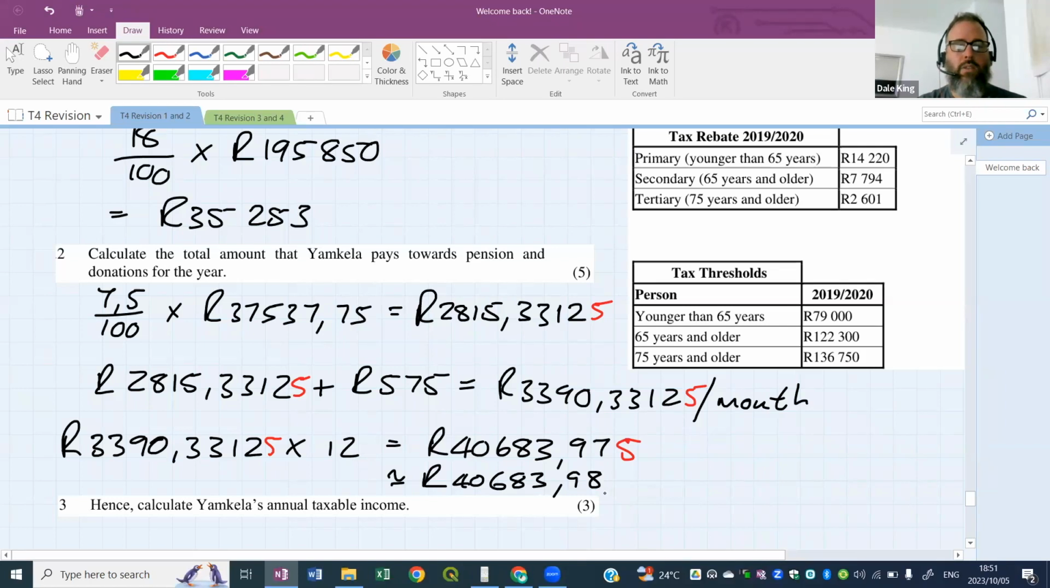All right, Thomas is saying, come on, show the 5th decimal. It could change it up. 0.98. Yeah, there we go. All right, so 40683.98. So this is how much this person pays towards pension and charity. There was a monthly amount. We multiplied it by 12 to get an annual payment of 40,683 Rand 98.